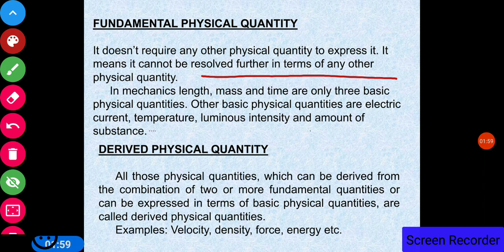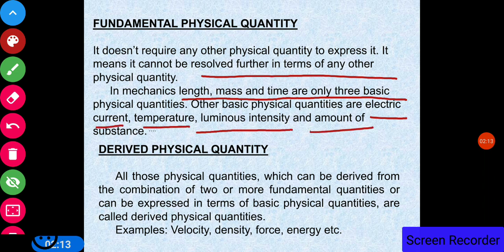In mechanics, length, mass, and time, these are the three basic physical quantities. Other basic physical quantities are electric current, temperature, luminous intensity, and amount of substance. So, altogether, we have a total of 7 fundamental physical quantities. Along with these 7 physical quantities, 2 more quantities have also been added, the solid angle and the plane angle.